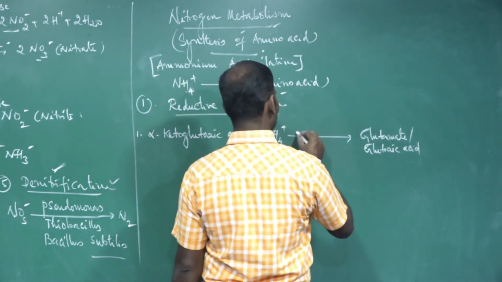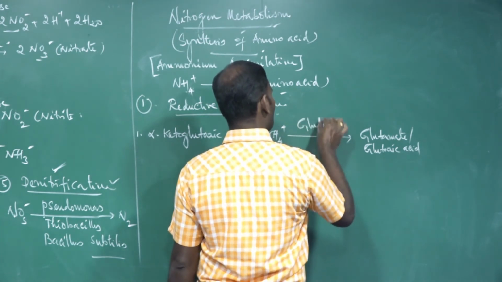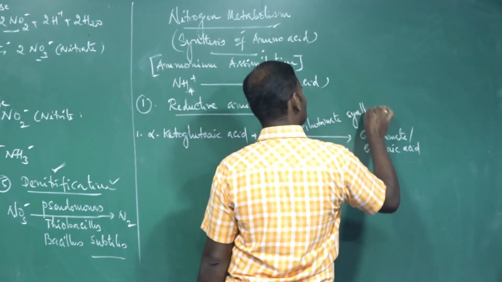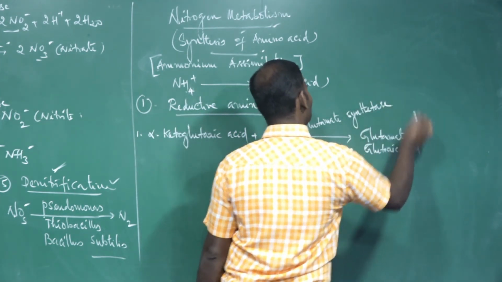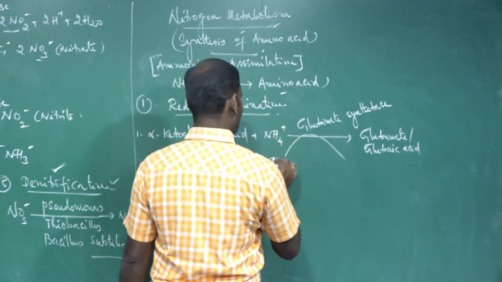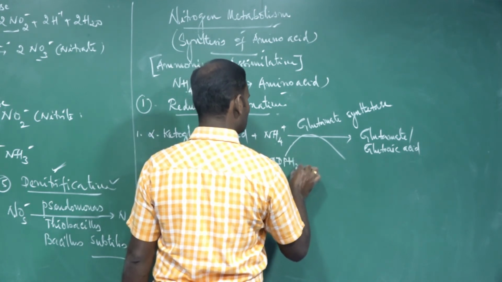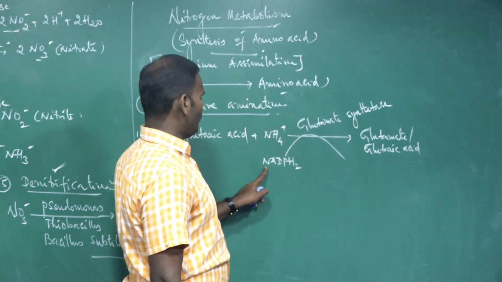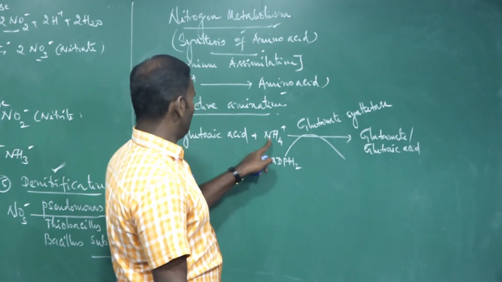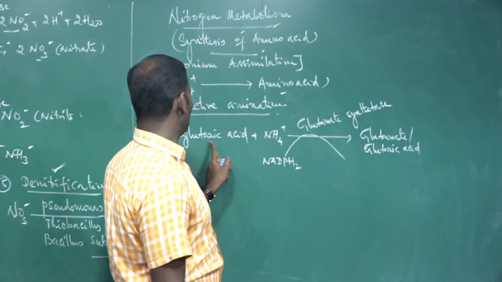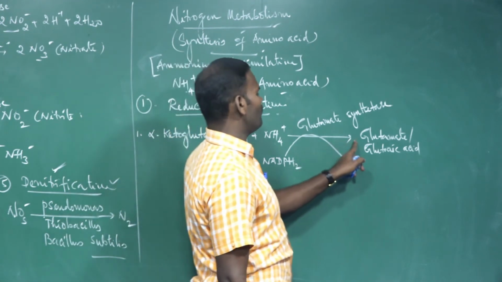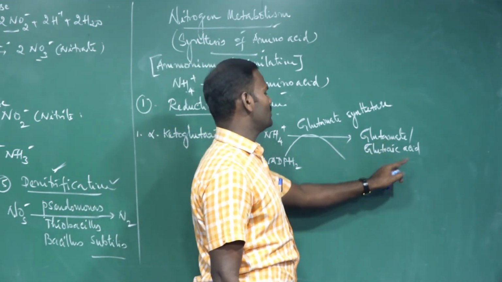This reaction is catalyzed by the enzyme called glutamate synthetase. Ammonium ions combine with alpha-ketoglutarate acid in the presence of NADPH2, nicotinamide adenine dinucleotide phosphate hydrogen, to form the amino acid glutamate or glutamic acid.